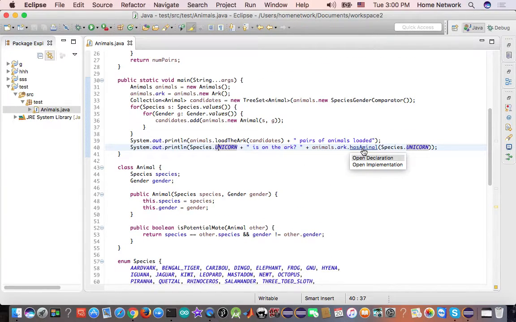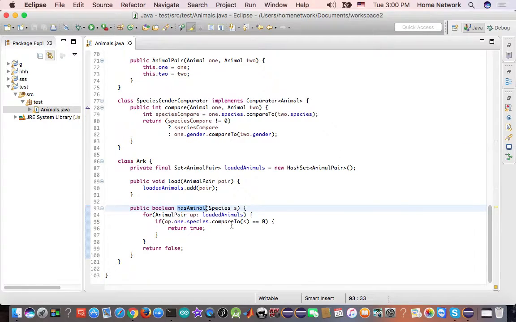Let's take a look at the hasAnimal. This one I added to check if a specific species is on the ark. So I iterate through the private variable, which is a HashSet. I get an AnimalPair and I get one of the members of the pair and check the species. If it matches, I return true. Otherwise, iterate through the whole collection and return false.